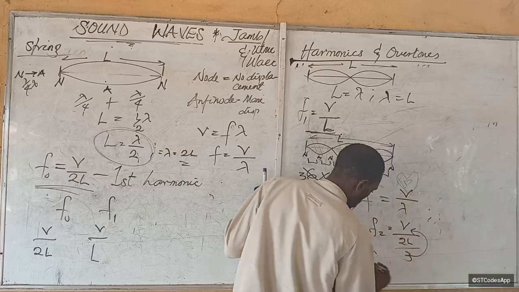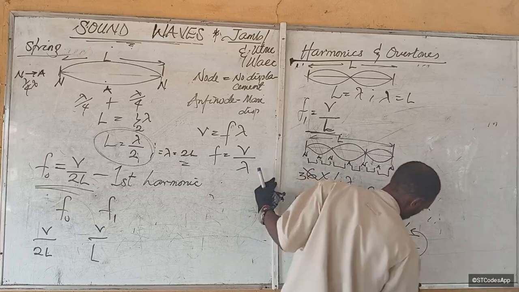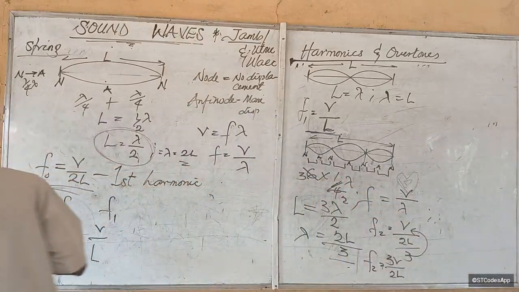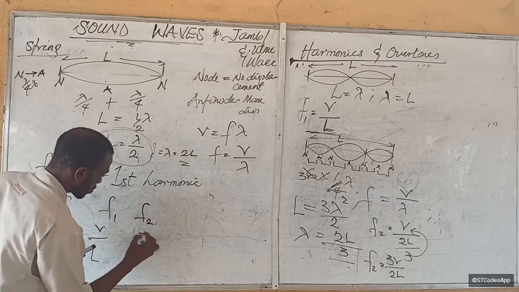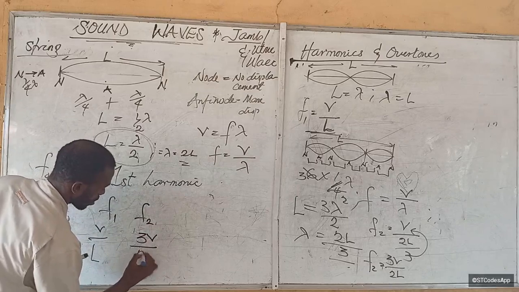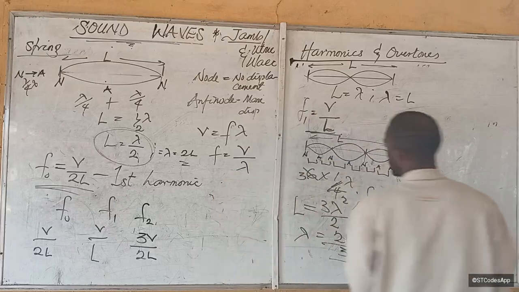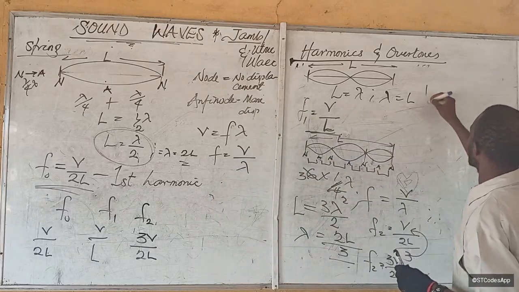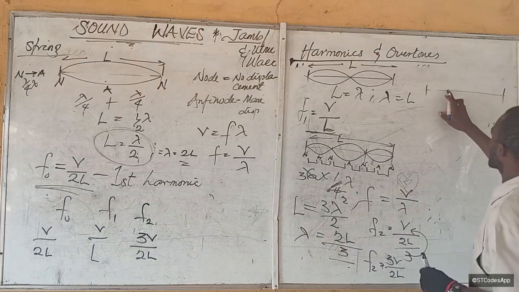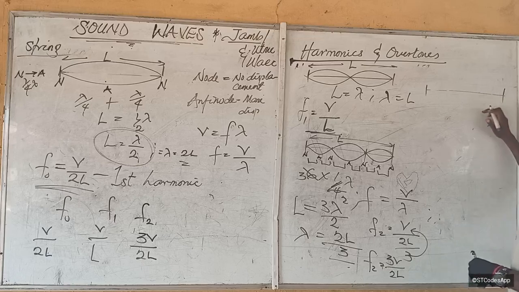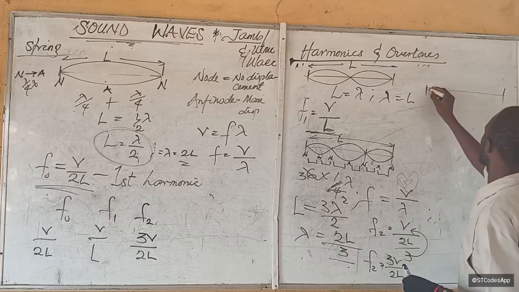So F2, let's bring it down here. F2 is equal to what? 3V over 2L. Okay, let's bring that here. So I've done F2 now. F2 is equal to 3V over 2L. This makes sense, right? Let's go just one more step. So we still have our string. We now hold it here and here, right? And here. 3 points, right?